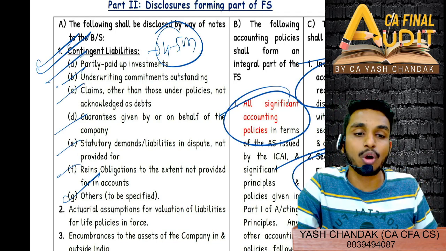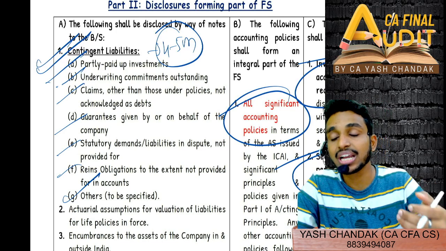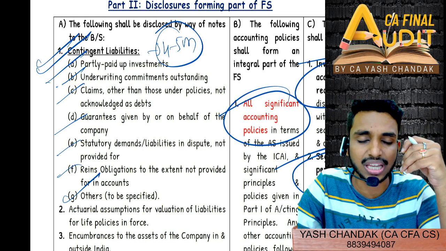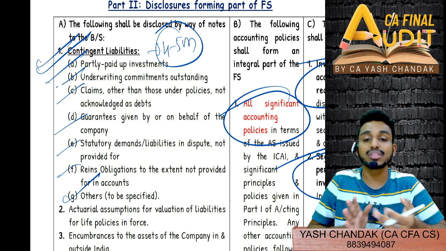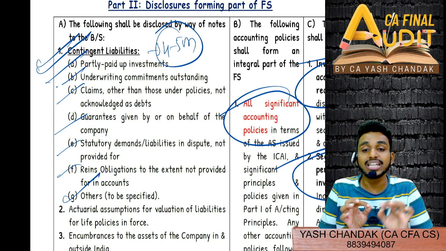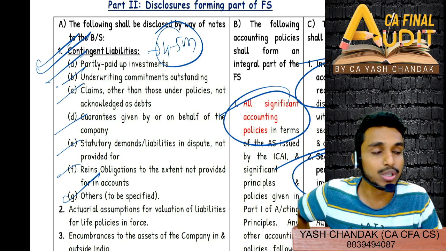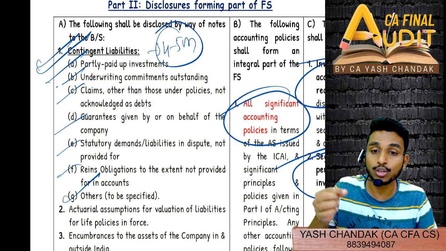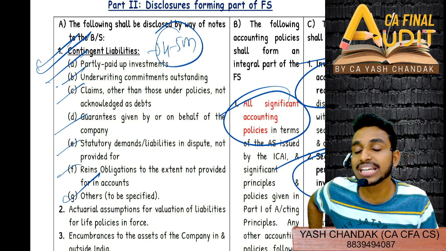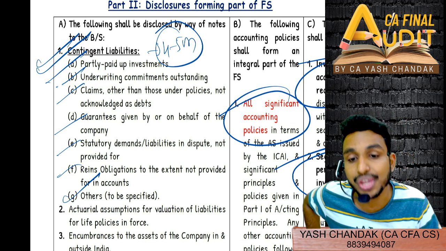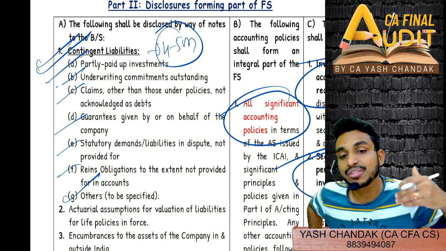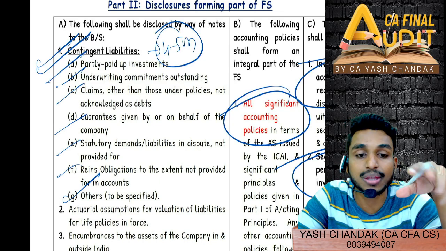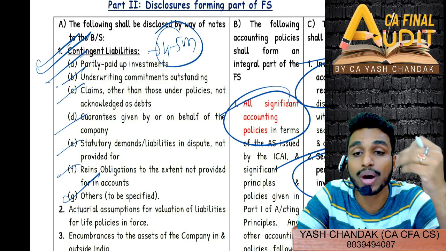Similarly, underwriting commitments outstanding. So you might have underwritten certain shares of the IPO. Generally, insurance companies are the underwriters in the case of IPO, FPO. In case there is under subscription, then the remaining... 90% minimum subscription should be there as per SEBI. So 90% of the prescribed amount has to be there for the subscription to qualify your IPO as successful. And therefore, if 90% is not satisfied, then underwriters will subscribe, right? And insurance companies are generally the underwriters. So that is also contingent liability. What if the under subscription happens for any given IPO of which you are the underwriter?